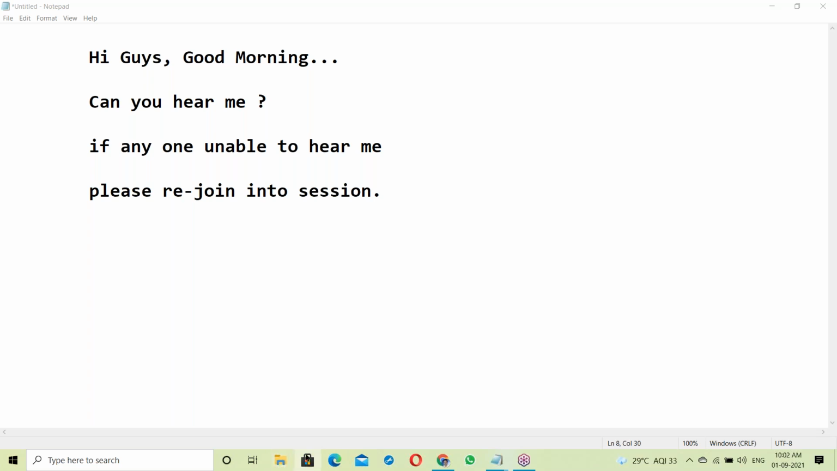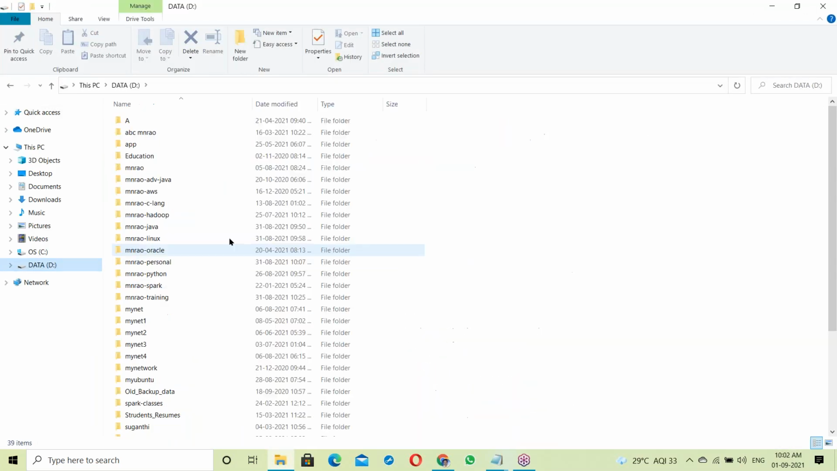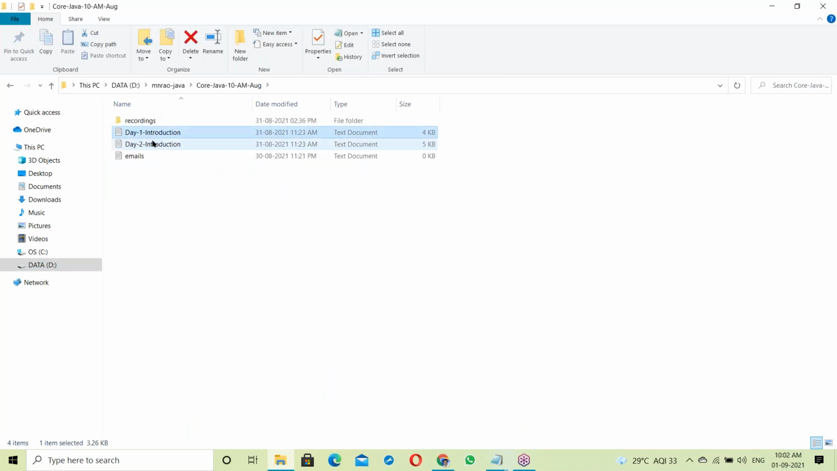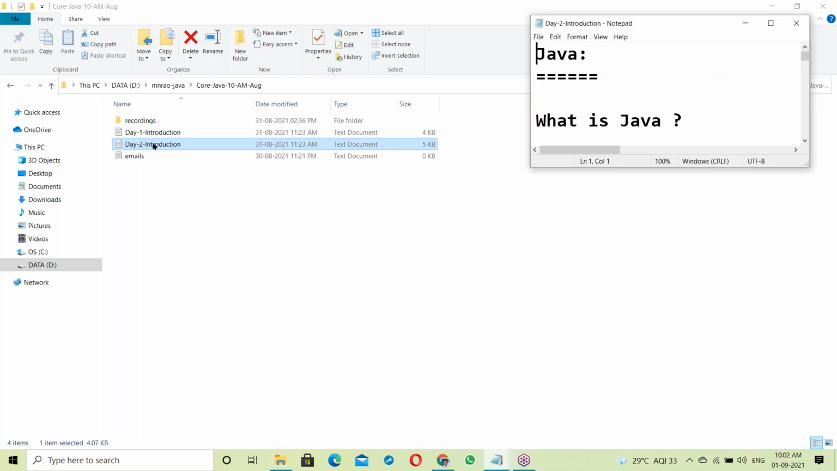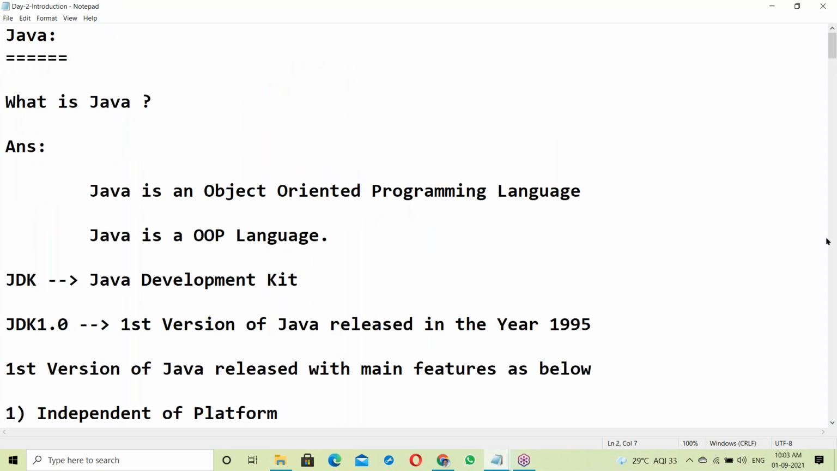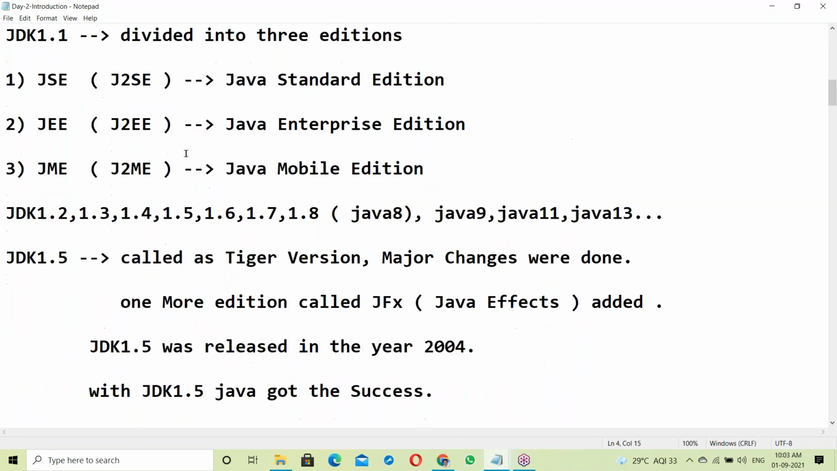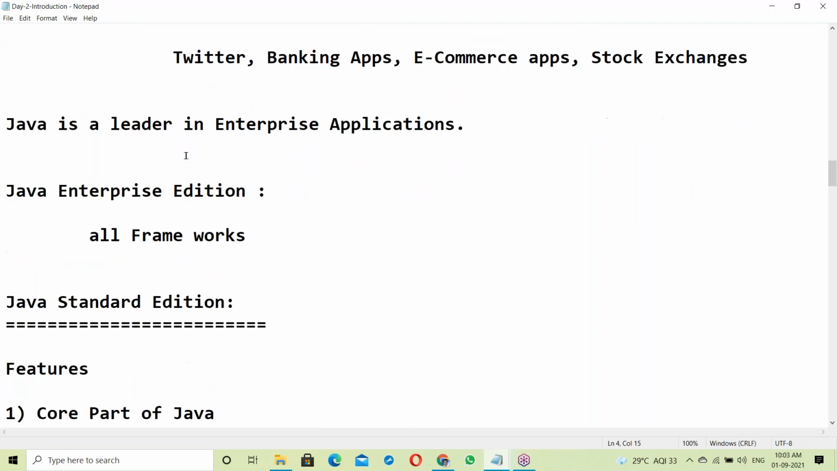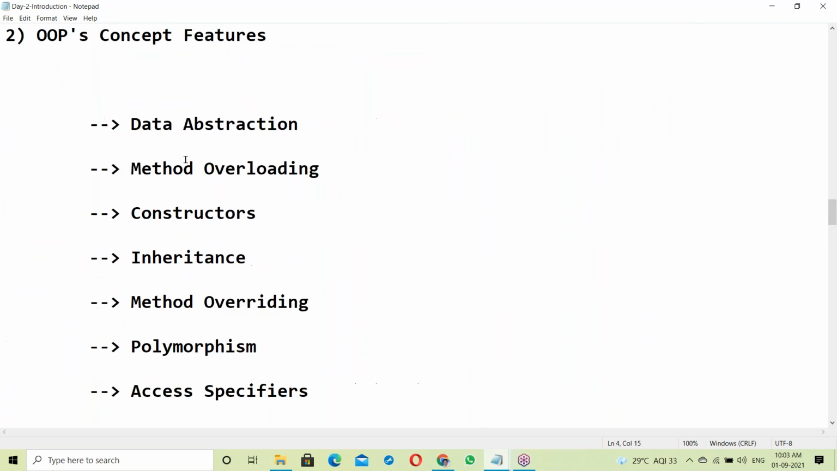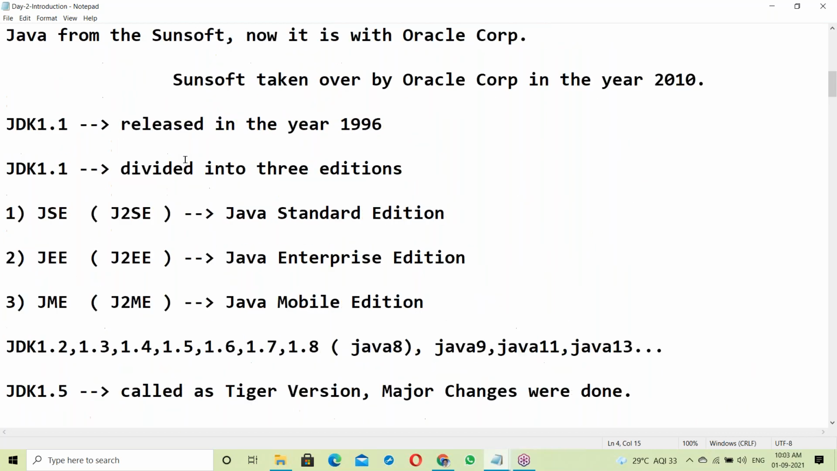Yesterday's session, day one and day two, was the introduction. In yesterday's session we discussed the Java introduction: what is Java, the different editions of Java, its features, and all of these things. Today we'll start with Java features.